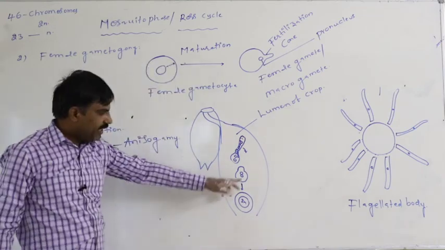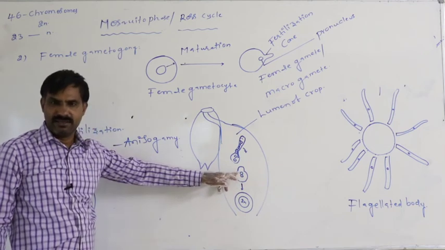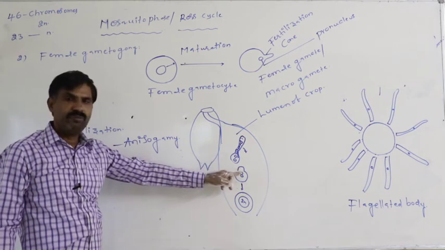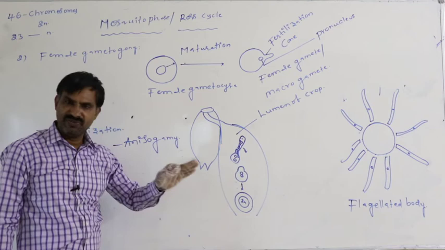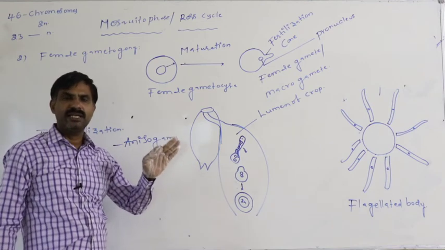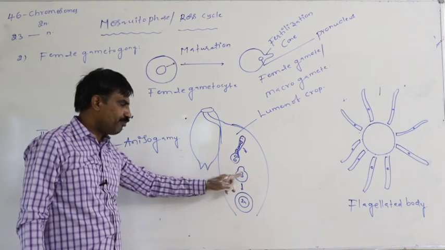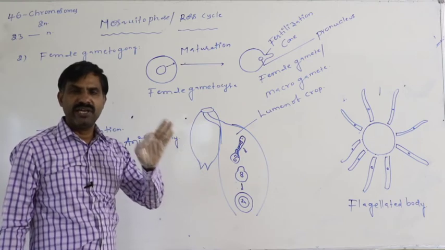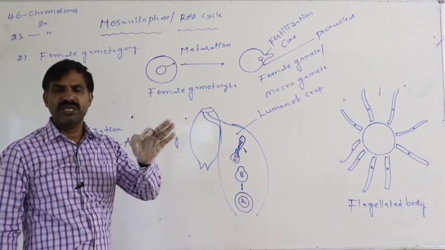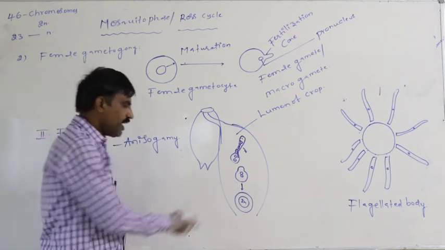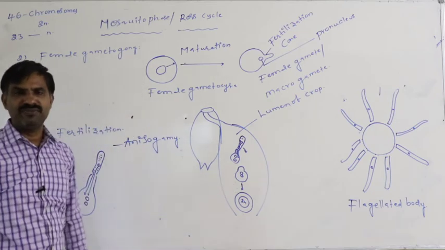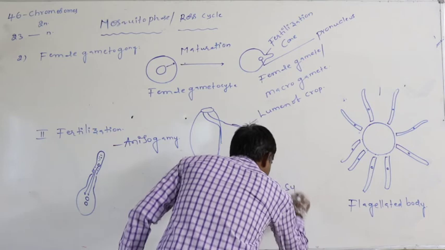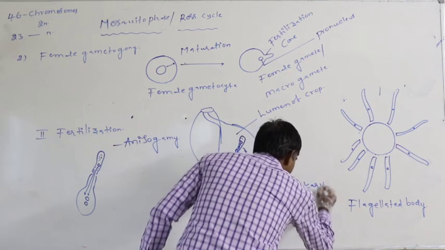Definitely, here whenever the pronucleus of the male gamete is fused with the pronucleus of the female gamete, finally the chromosomes of the male gamete are fused with the chromosomes of the female gamete. By that way, the diploid state of the nucleus is finally formed inside the female gamete. This diploid state of the nucleus is called the synkaryon.